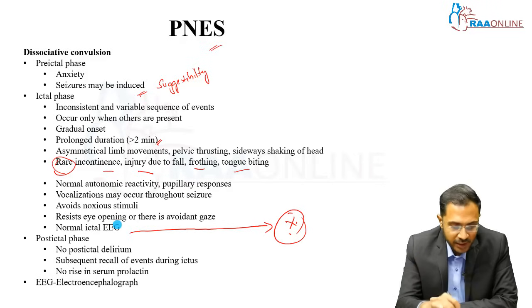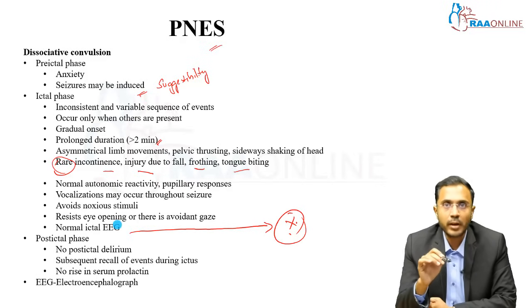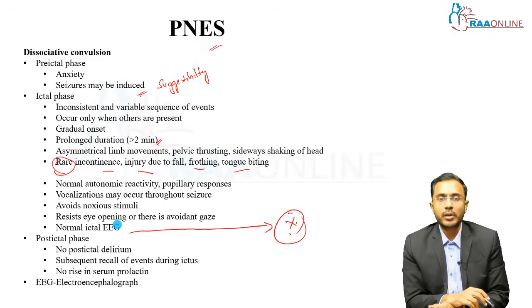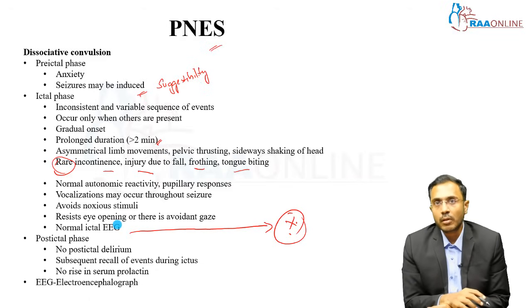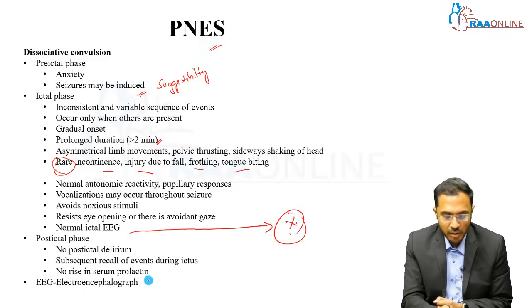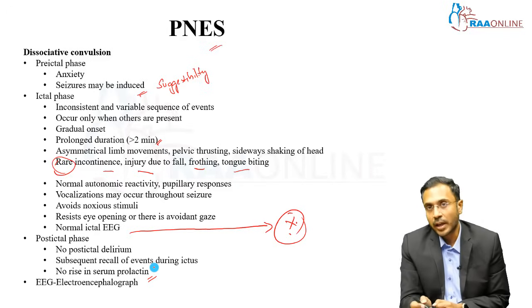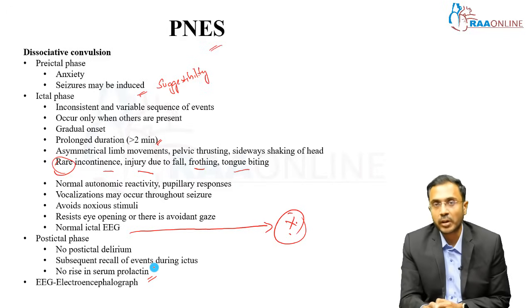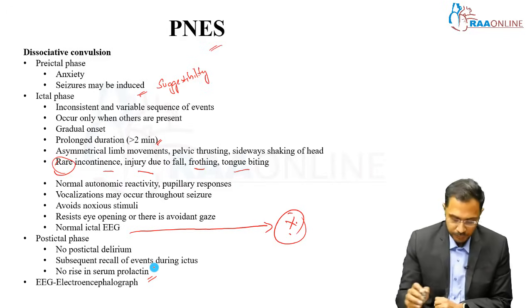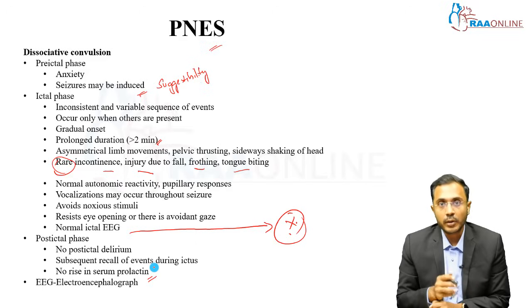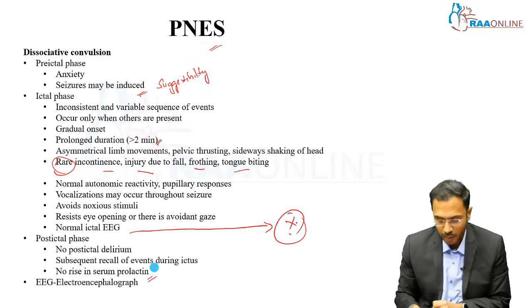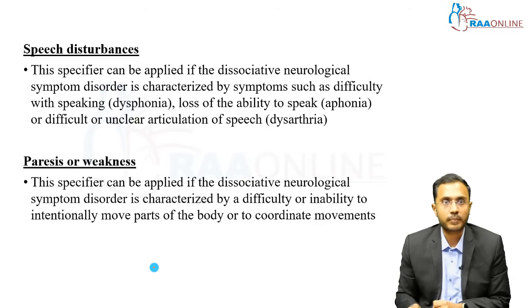Okay, so normal ictal EEG. Post-ictally, there won't be any post-ictal delirium or confusion, and subsequent recall of events is possible in dissociative disorder. In seizures, it is not possible. If you immediately measure prolactin, there won't be a rise, but again the prolactin may be normal in partial seizures. Only in GTCS may prolactin be increased. So these are the features of dissociative non-epileptiform seizures, okay, in comparison with true seizures.